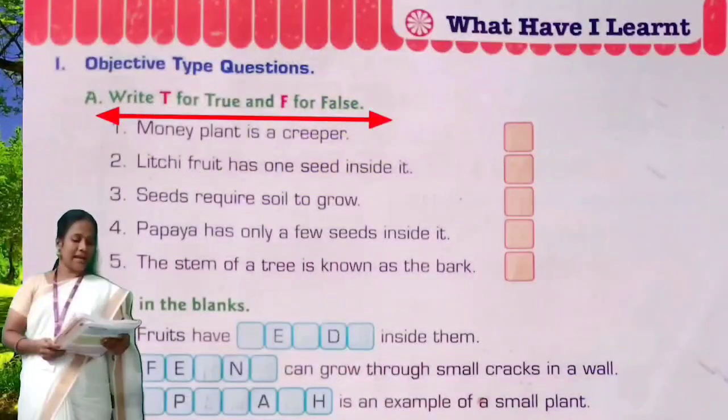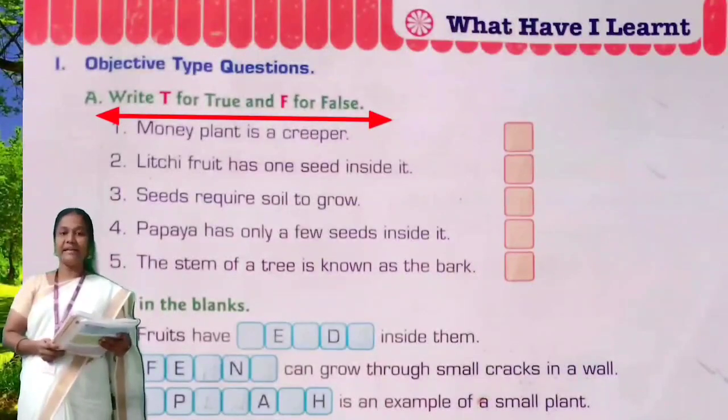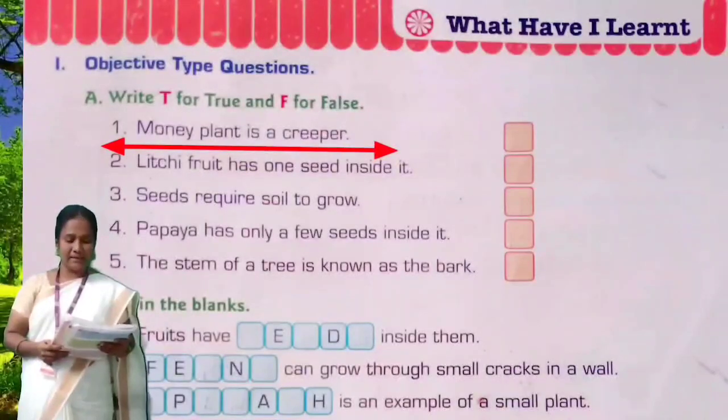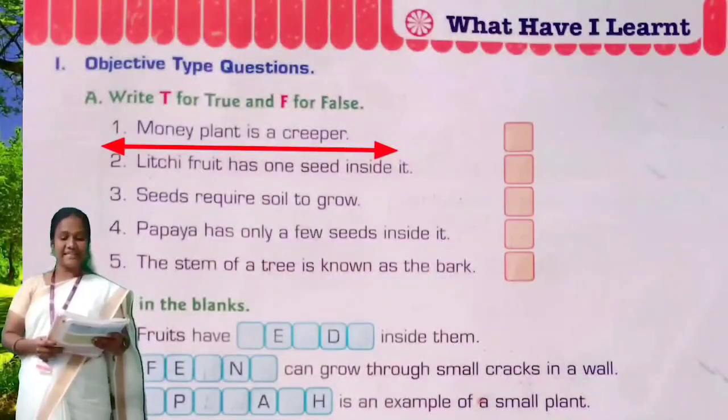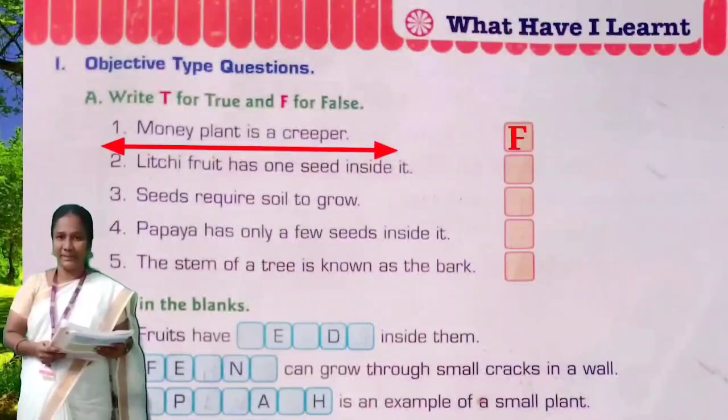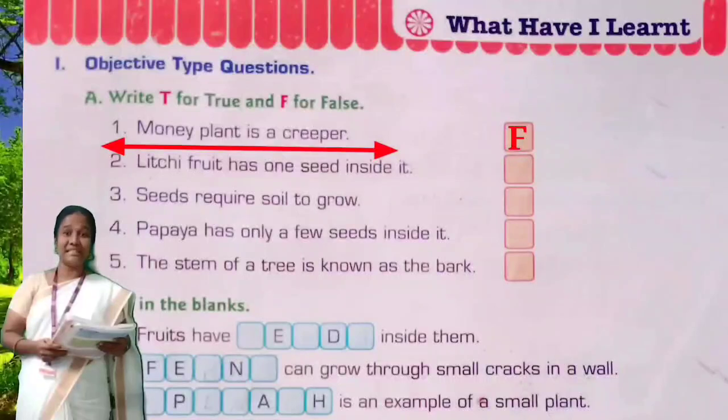Next one. Write T for true and F for false. Question number 1. Money plant is a creeper. Is this sentence true or false, children? Yes, it is a false sentence because money plant is a climber, not a creeper. So, this is a false sentence. So, you have to write F.